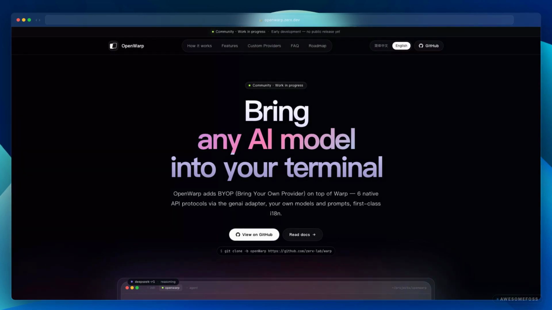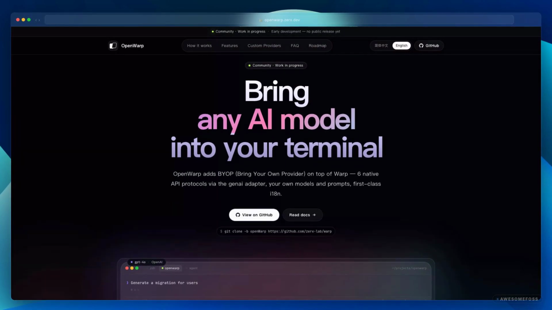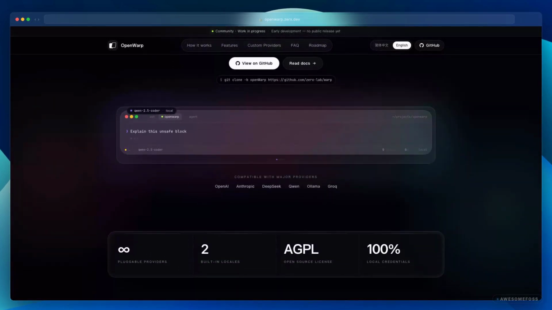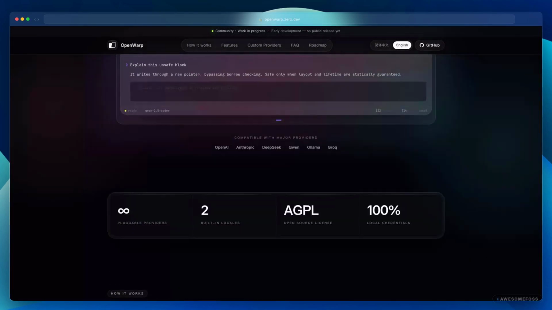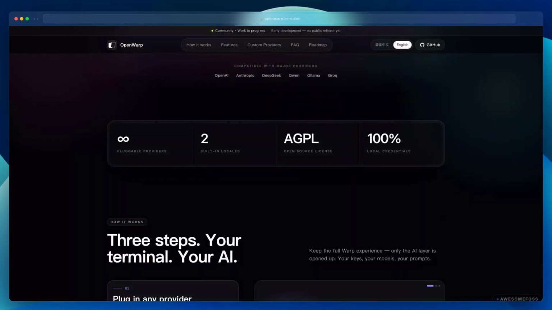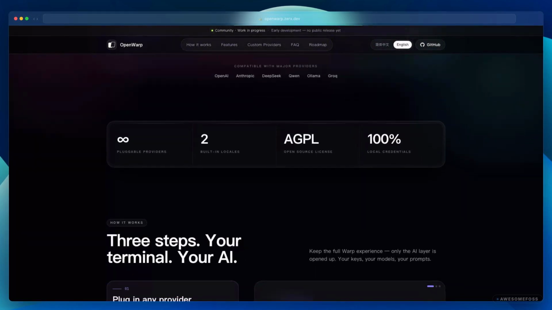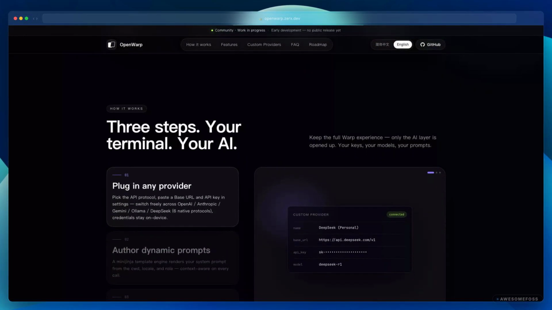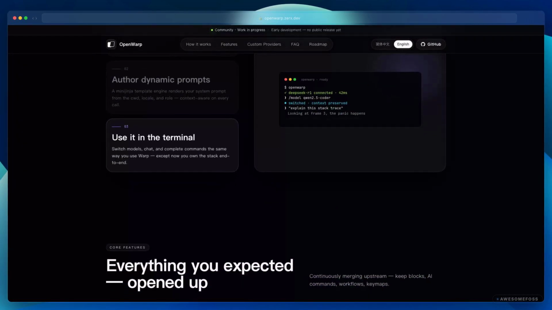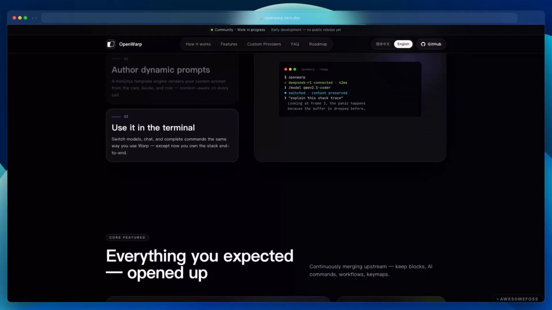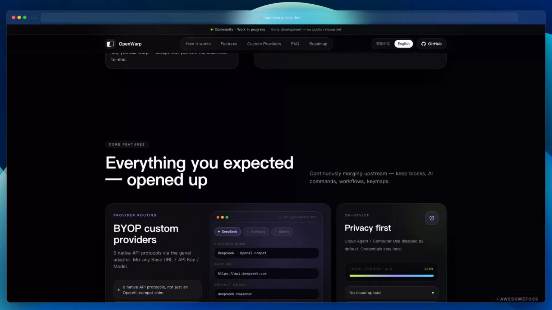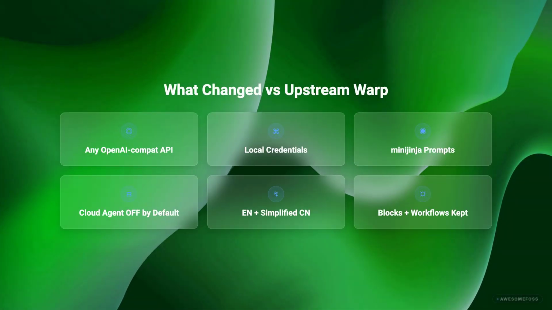The repo went public on April 29th, 2 days ago, branched from warp.dev/warp. 162 stars in 48 hours. Same Rust code base as upstream Warp, with the AI layer rewritten on top of the Gemini 0.6 Rust library. Site at openwarp.zerx.dev. Bilingual English and simplified Chinese, which is a hint about who's behind this fork. The README is explicit. Early development, no official release yet, not affiliated with Warp Inc. This is a community-led parallel track, continuously merging in upstream Warp commits while iterating on the BYOP path the upstream project doesn't expose. And the comparison table from their README is the whole story.